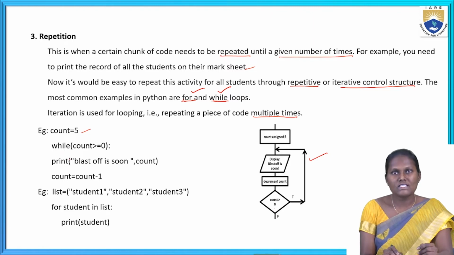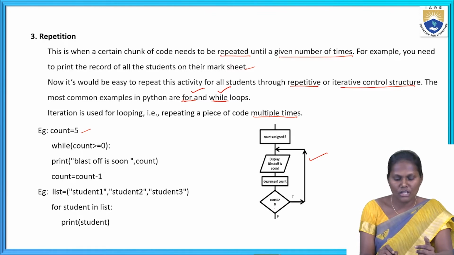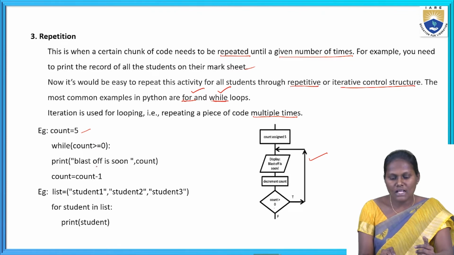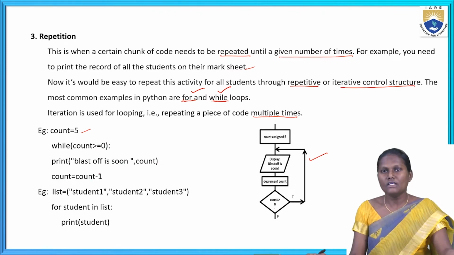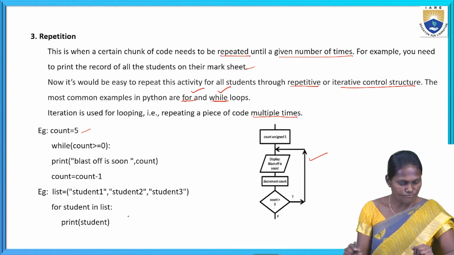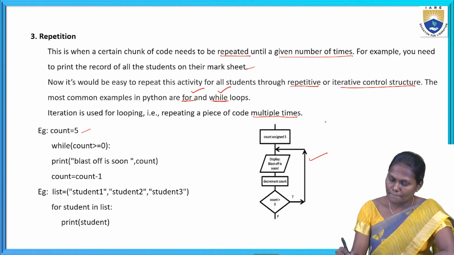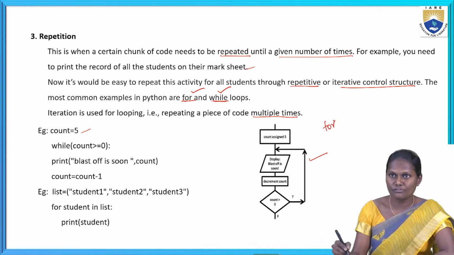Here I am writing this program in a while statement. We can use while or else a for loop also. While count is greater than or equal to 0, print blast off is zone, count. Count equals count minus 1. Now here also, according to this, we can also see the for loop.